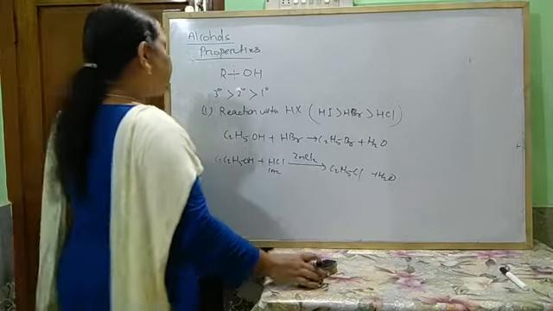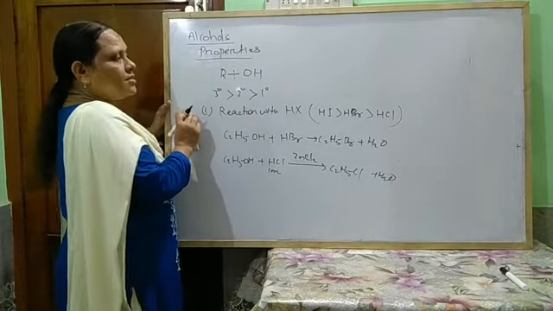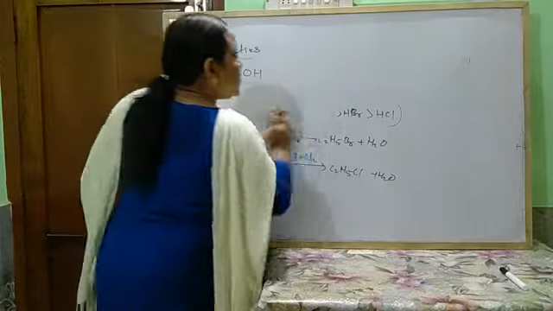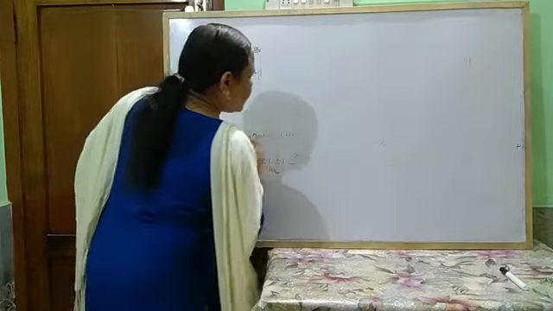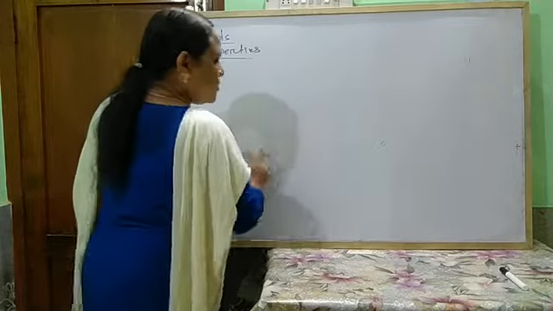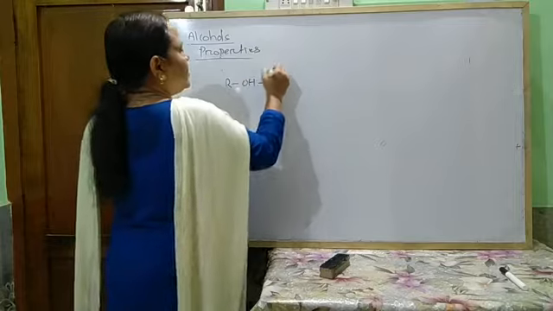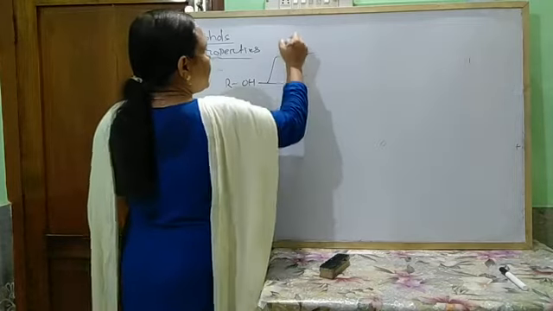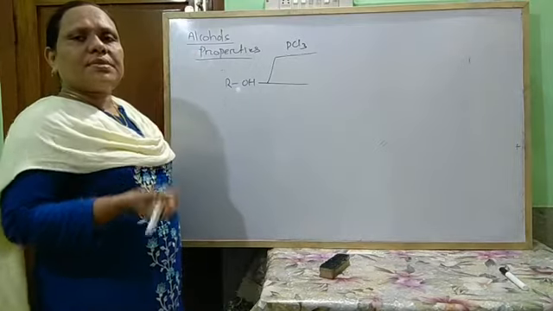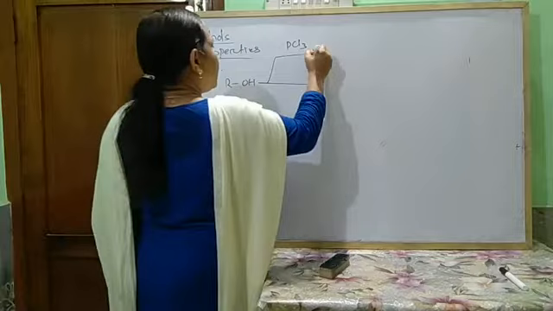Another reaction involving the cleavage of R-OH is the reaction with phosphorus halides and thionyl chloride. ROH reacts with phosphorus trichloride, or phosphorus in presence of iodine or bromine.